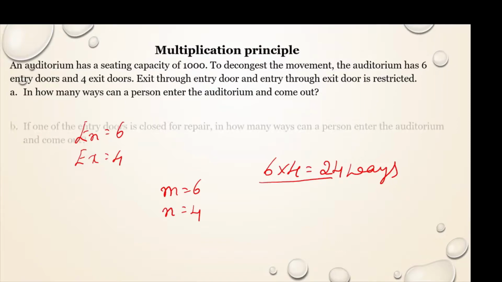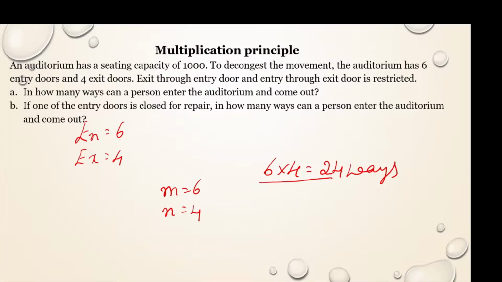Now one more, let us see. If one of the entry doors is closed for repair, in how many ways can a person enter the auditorium and come out? So one entry door has been closed. Now you have only 5 entry doors and the exit doors remain as they are, 4. Now it is 5 into 4, that is 20 ways. In 20 ways you can enter and exit from that particular auditorium. Here the seating capacity is just to give you some input, it has nothing to do with the real problem.